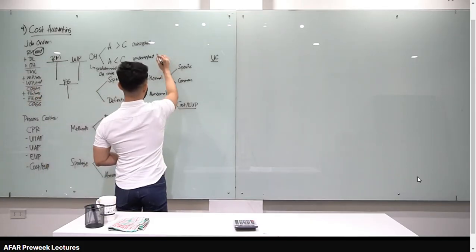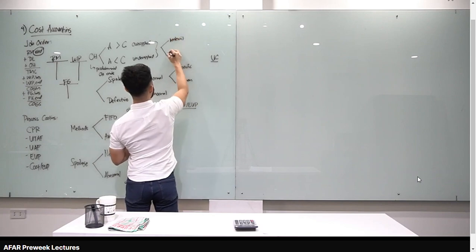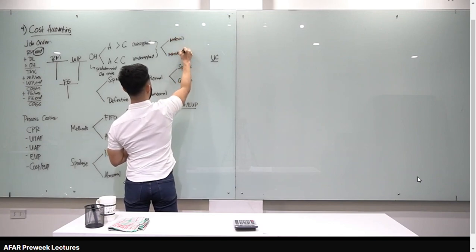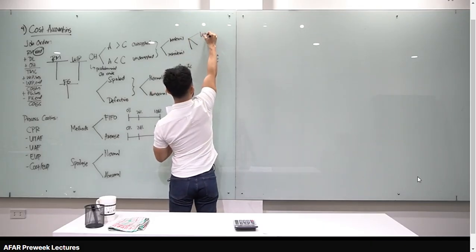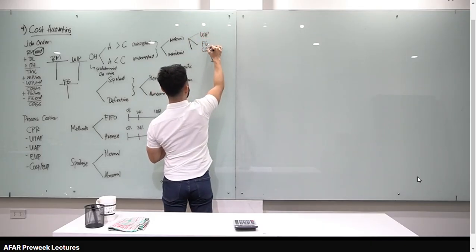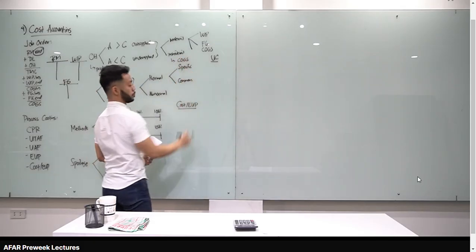Now, the difference depends on whether it is material or significant, or immaterial or insignificant. If material, we allocate it, class, to 3 items. Allocate it to WIP, finished goods, and cost of goods sold. If the difference is immaterial, just charge it to cost of goods sold.